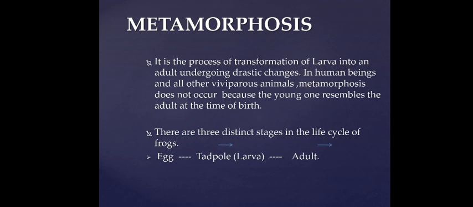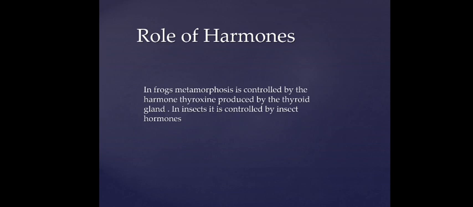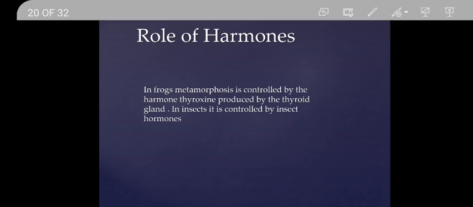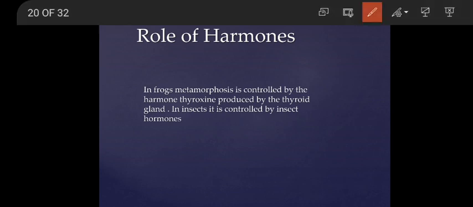So, what are the changes that occur during the development? That is because of the role of hormones. These hormones are produced by glands. For example, in frogs, the metamorphosis mainly takes place because of the thyroxine hormone. Thyroxine hormone is produced by the thyroid gland.